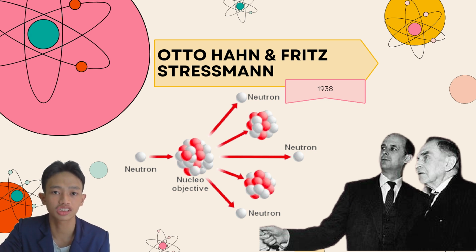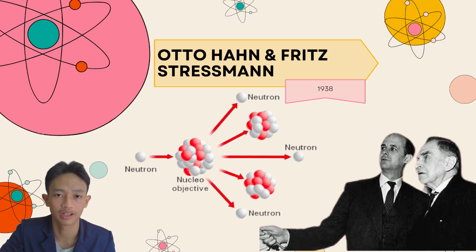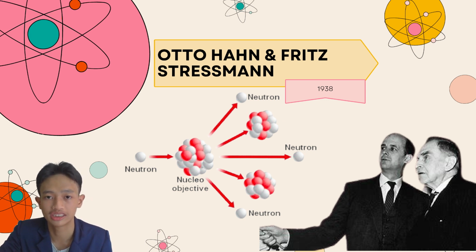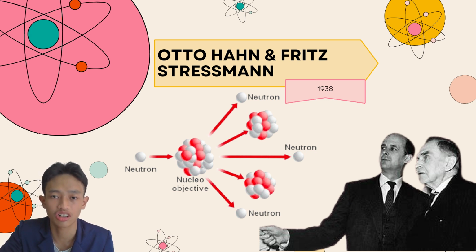Otto and Fritz Strassmann conducted an experiment on uranium, one of the radioactive elements. They bombarded uranium with neutrons. The result was that uranium turned into another element, namely barium, an element that is lighter than uranium. Otto didn't understand what was happening because he was just a chemist. He could only observe the reaction but didn't understand the theory behind it.